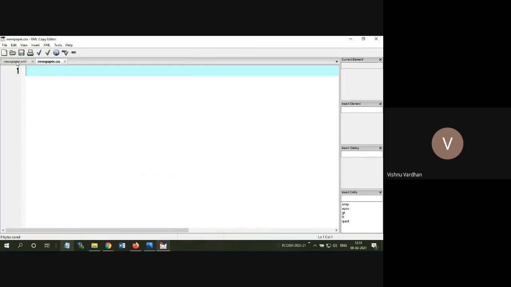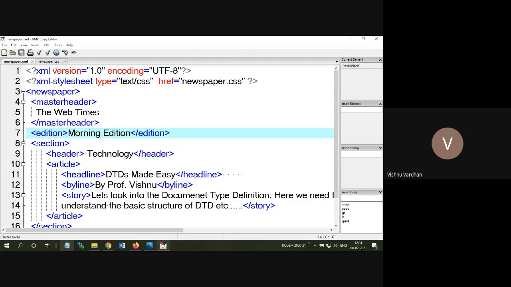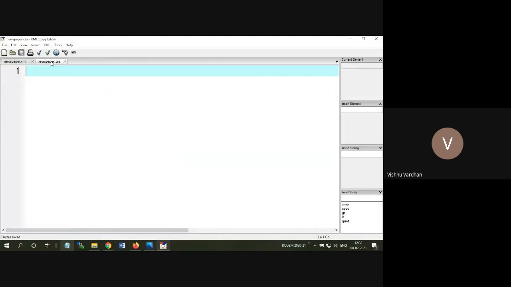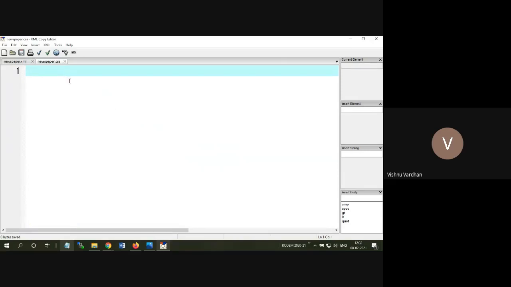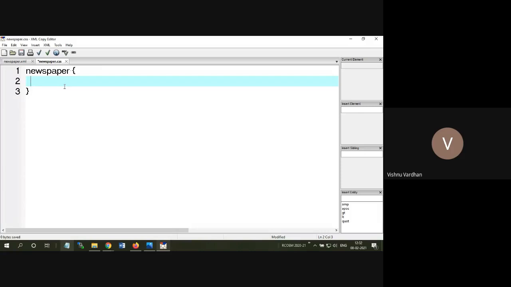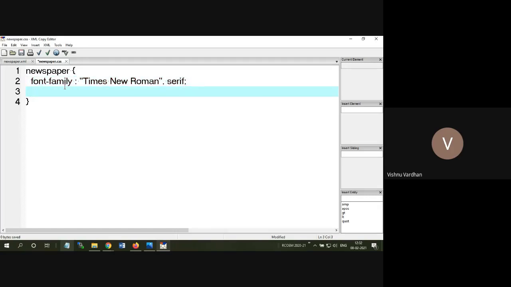To write CSS, first of all you need to know the basics of CSS. I assume so; for that I am going to create a class for this root element newspaper. How do we provide a class in CSS? To provide a class, newspaper, and the CSS block is getting open. And here I have to provide the rules. The rules are font family. What kind of font family do we want? Times New Roman. Then if it is not there in your computer, what is the other alternative that you have to provide? Second one is border style.